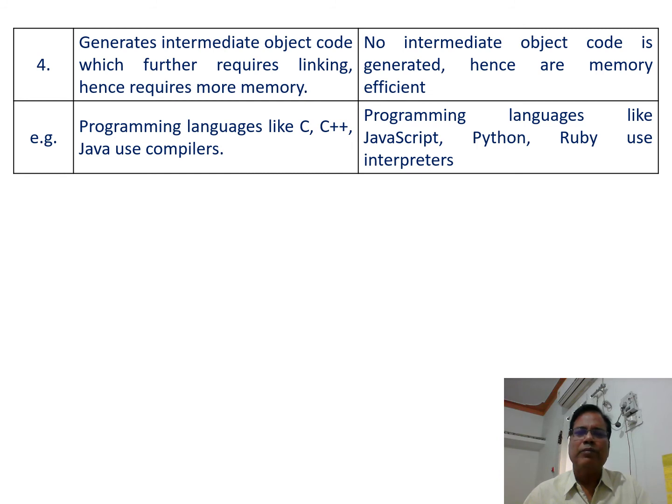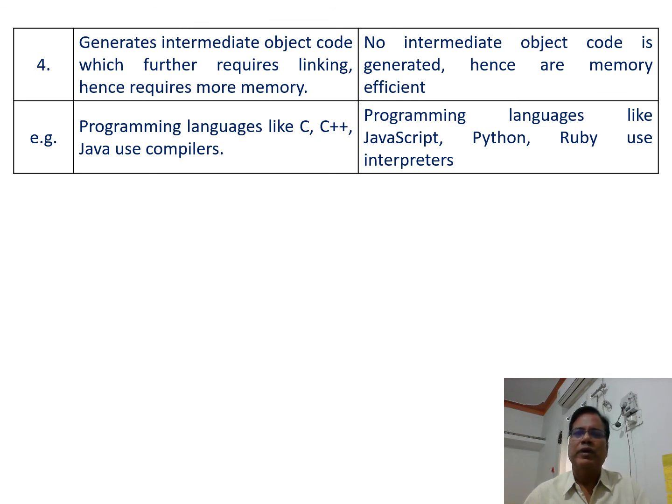Examples of programming languages that use a compiler are C, C++, and Java. So these languages use the compiler. Programming languages like JavaScript, Python, and Ruby use an interpreter. So these are the differences between compiler and interpreter.